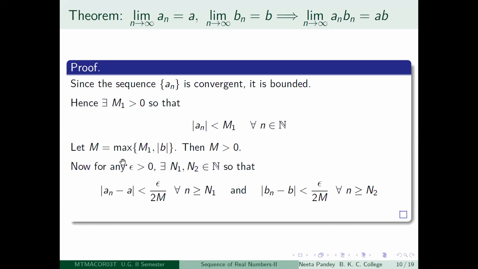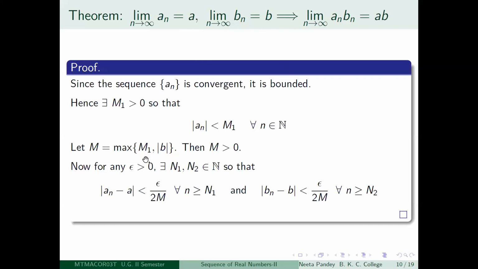Now you look at m1 and modulus of b. It's not necessary that this is an integer. Suppose I take any positive real number. If you look at m1 and mod b, a_n is converging to a and b_n is converging to b. There is nothing known about what the values of a and b are. So a could be 0, b could be 0, we don't know.